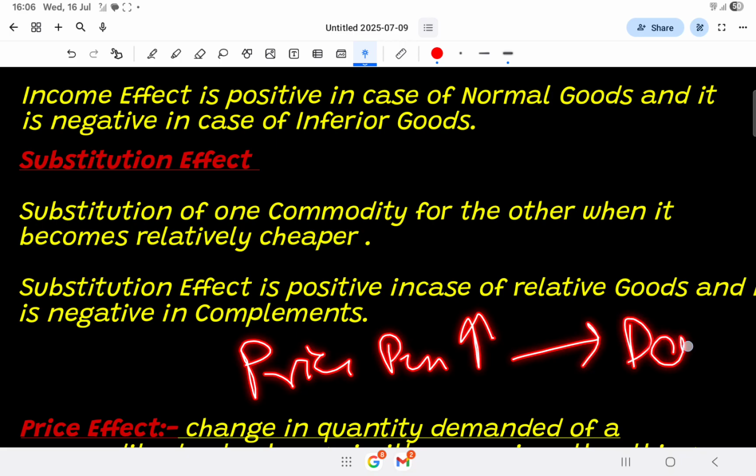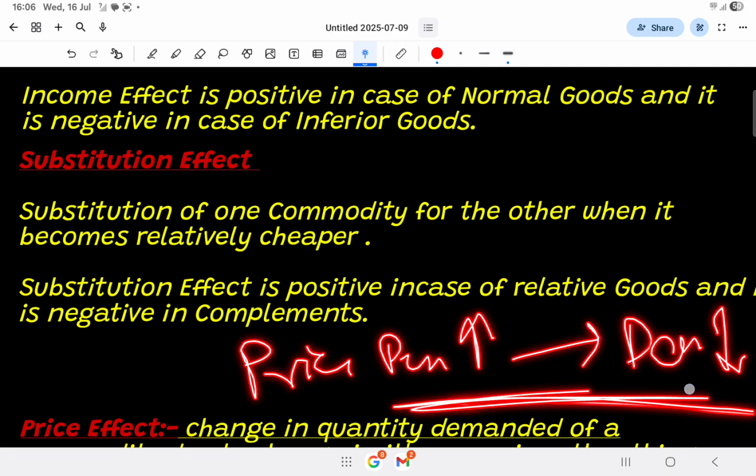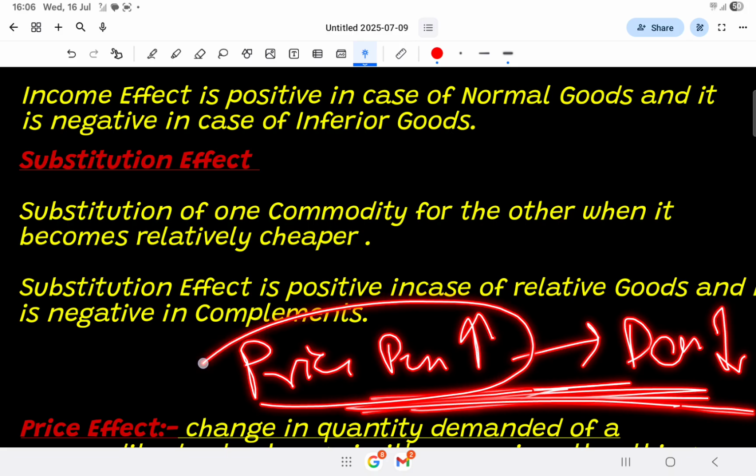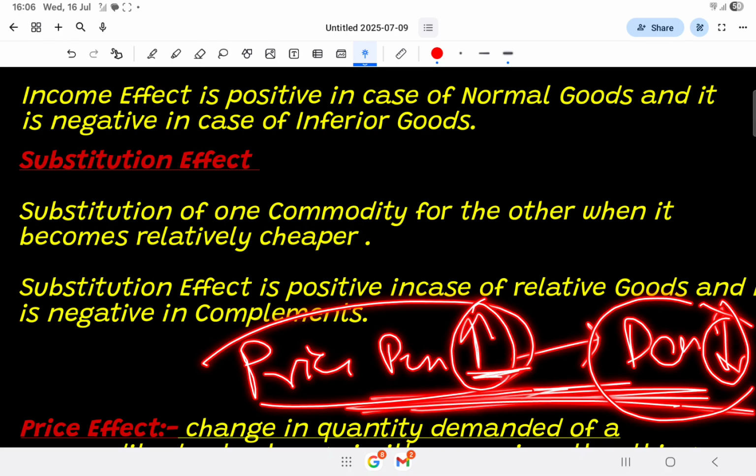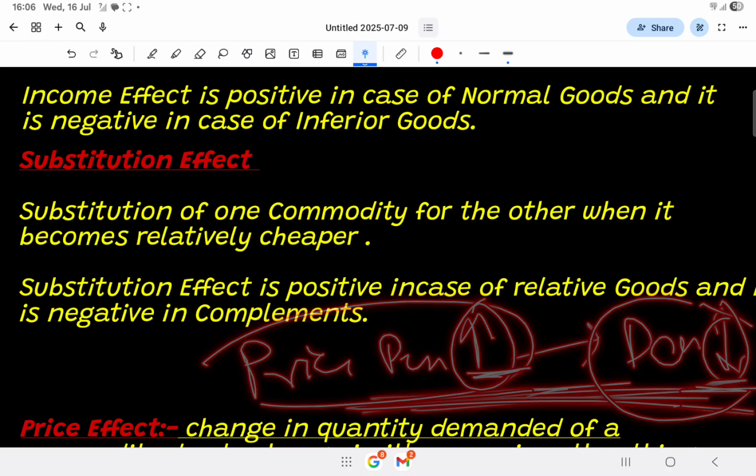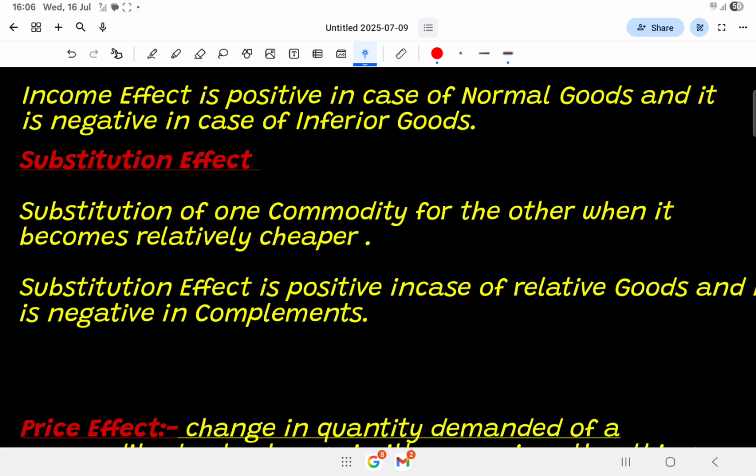Demand for ink will fall because we are using both together. When the price of pen rises, demand for ink will also fall. So it is negatively related. When price is rising, its demand will fall. So we can say that it is negative in the case of complements.